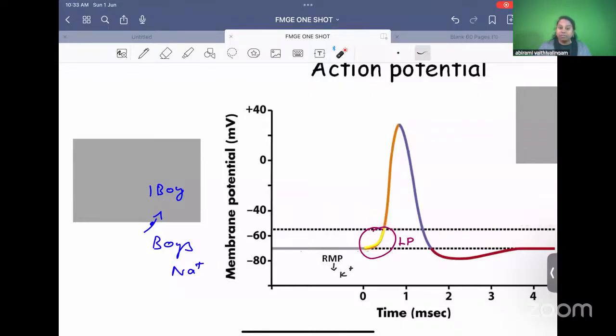If all sodium had entered, it would go up like this. But only one sodium had entered. So a small increase in positivity, that we call local potential. So local potential is due to the one sodium ion which entered inside. One boy came inside, or one sodium entered inside.